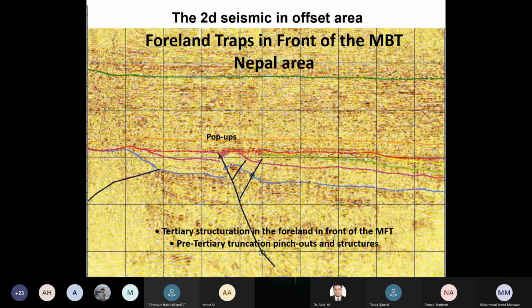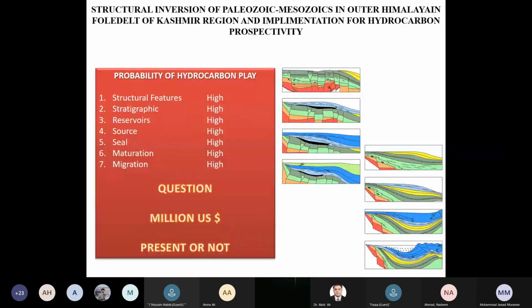Coming to the foreland trap, yes, there is a possibility. A foreland trap could be present south of the MFT, and I trust that it might be pop-ups or extensional blocks. Anything could be available that could be extending towards the Jhelum re-entrant and towards the Punjab platform area. That might have some value. If we explore, we will find some features through seismic. That would be the only means to look into this.